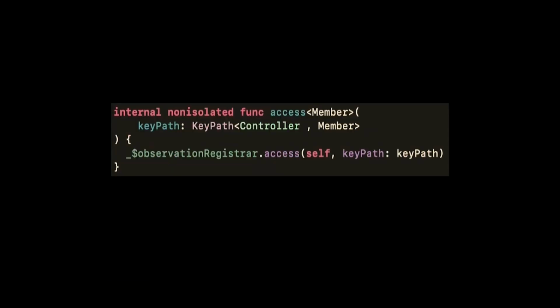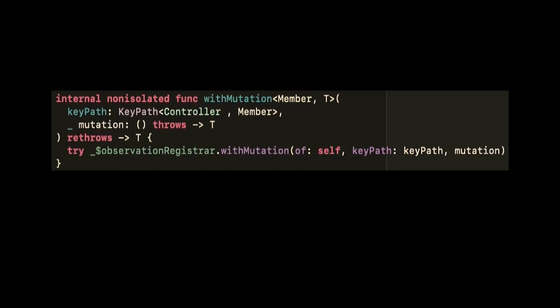Now, here's what the getter looks like. If you get count, then notice you are registering that access with the observation registrar. Similarly, if you set the count to be some other property, you are registering that mutation of count with the registrar. So that's how SwiftUI knows and other pieces know that you have either looked at count, you've accessed count, or you've changed count. So those are added for free.